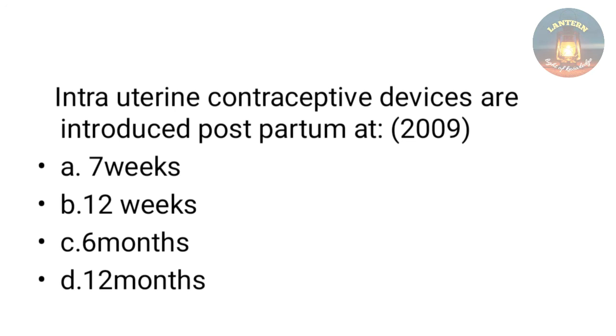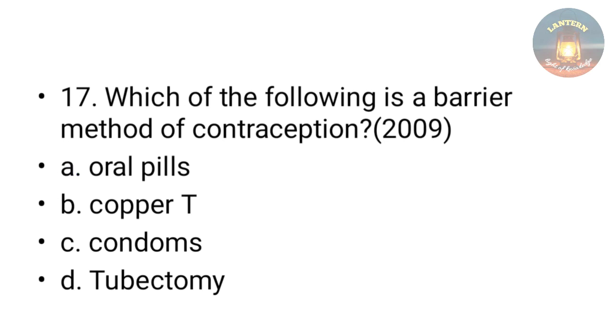Intrauterine contraceptive devices are introduced postpartum at 7 weeks, 12 weeks, 6 months, 12 months. So the answer is 7 weeks. Which of the following is a barrier method of contraception? Oral pills, copper T, condoms, tubectomy. The answer is condoms.